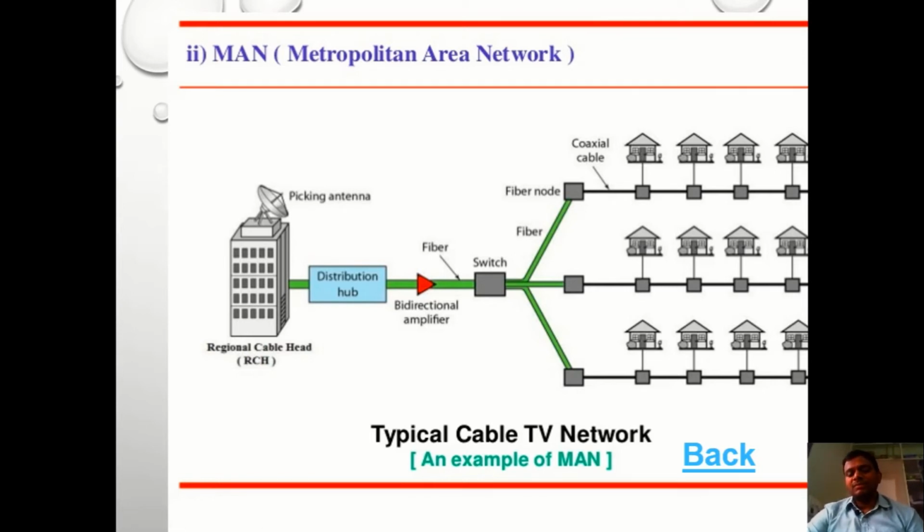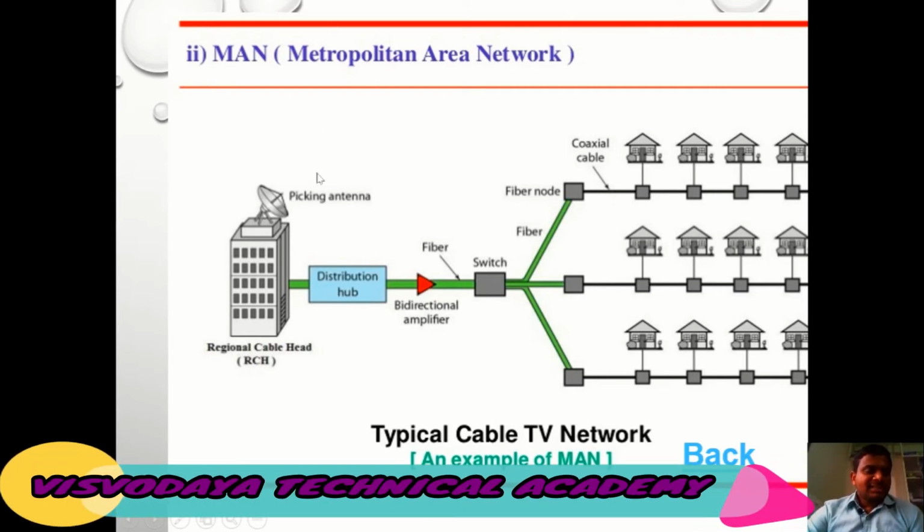One best example for metropolitan area networks is the cable operating system. Here we observe it in our real-time examples, just like the ACT cable system or similar. In this process, there is one main office, and the cable office has a number of antennas. Those antennas receive the signals from the satellite.